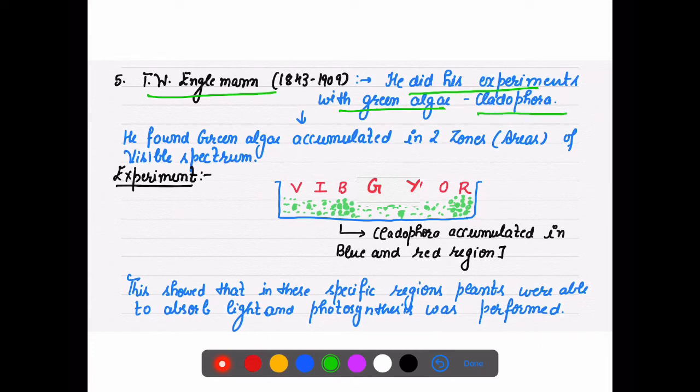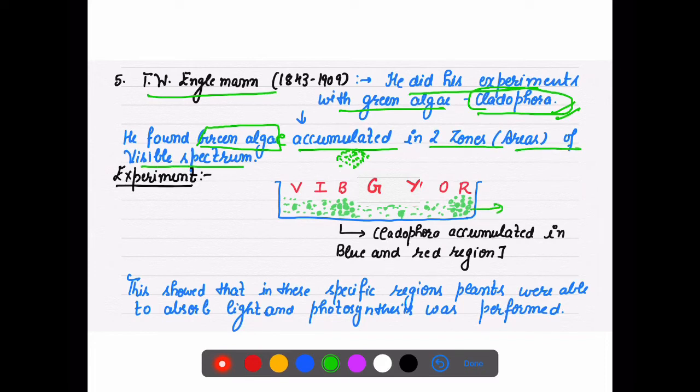Green alga, he specifically took the Cladophora, that is the name of a green algae. He found that this green algae was accumulated. Accumulated means collecting at one place, right? He observed that this green alga was accumulating in two zones or two areas of the visible spectrum.